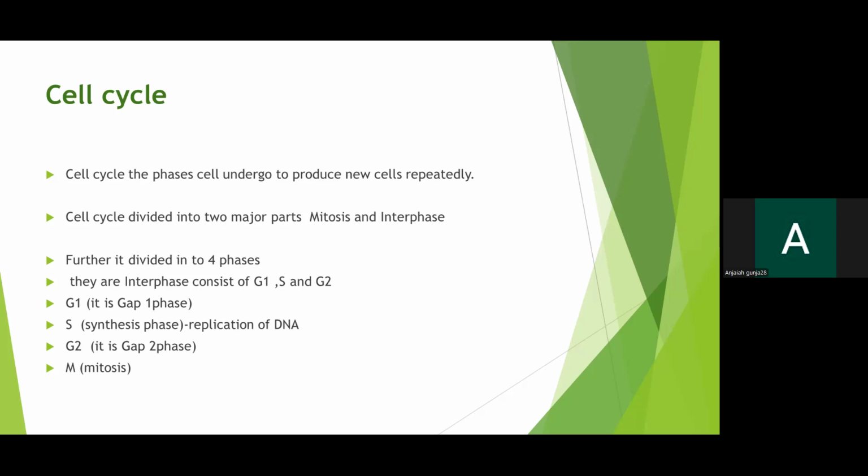The cell cycle is divided into two major parts. One is mitosis, and another one is interphase. Further, they are divided into four phases. First of all, we'll see interphase. What is interphase? Interphase contains G1, S, and G2 phases. These three phases together are called interphase. After interphase, we will enter into mitosis. Mitosis means the duplication of DNA, the separation of chromosomes to the next cells.